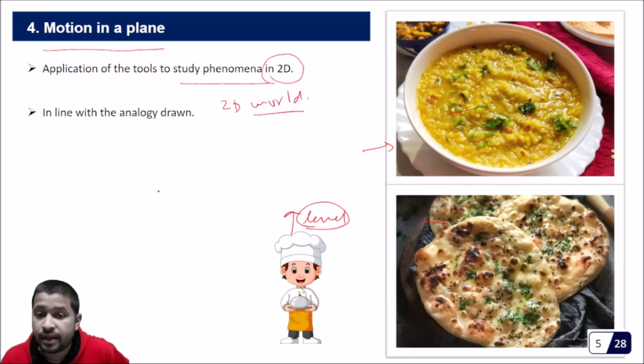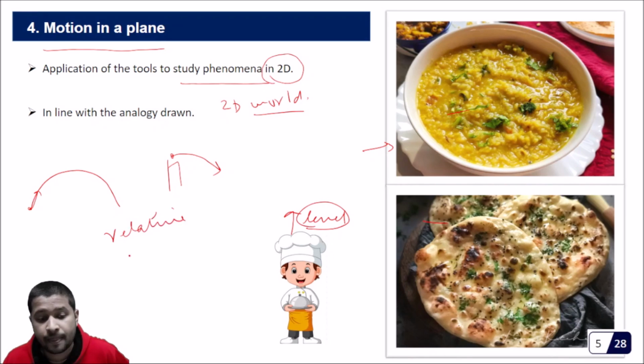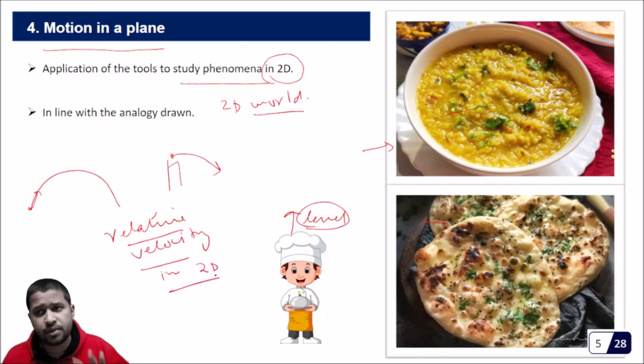Here we have studied a projectile motion, a projectile thrown with some incline, or we talked about a horizontal projectile, and so on. We also talked about relative velocity. So this is how we are building a foundation and we are going step by step.